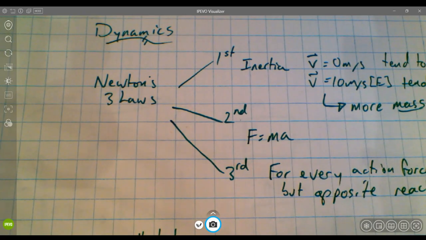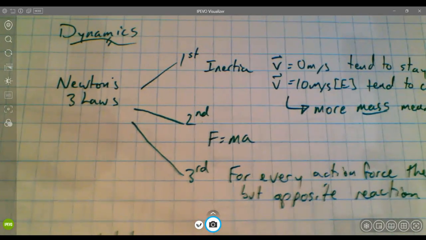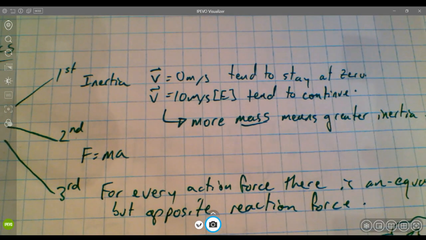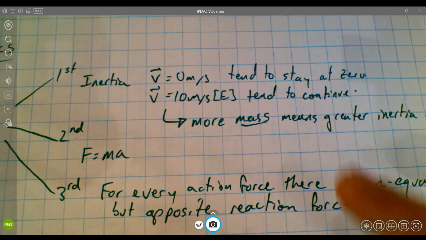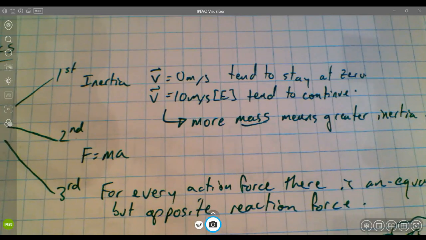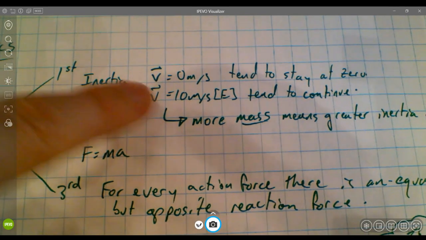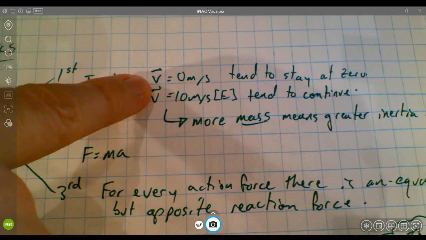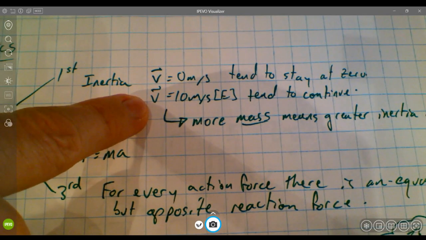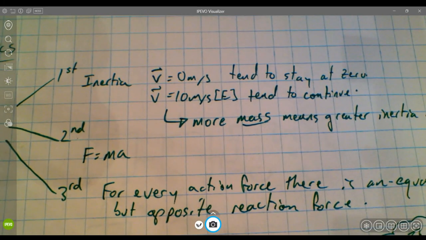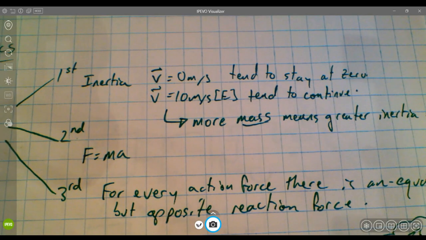And when we talk about Newton's first law, we refer to this idea of inertia. The idea of inertia brings up the idea that objects in motion tend to stay in motion, objects at rest tend to stay at rest. And so we're speaking about, maybe closer to Newton's own words, carrying on in a state of motion. In a state of motion, if you're sitting still, your state of motion would be 0 meters per second. If you were moving at 10 meters per second east, then you would tend to continue at that constant rate unless acted on by a net unbalanced force.